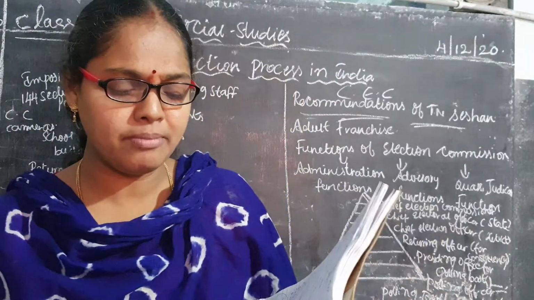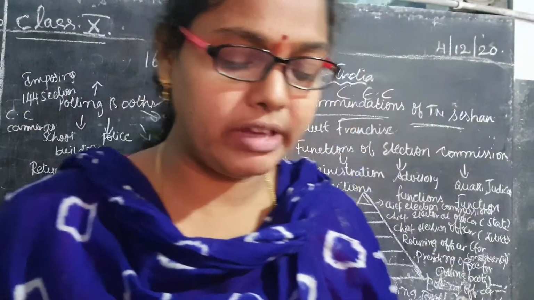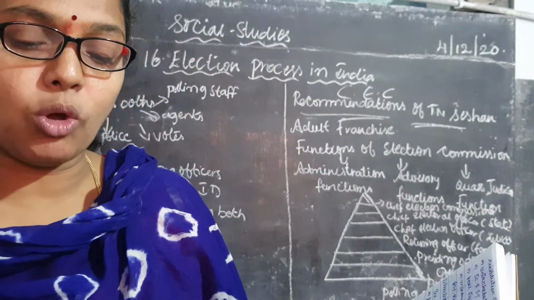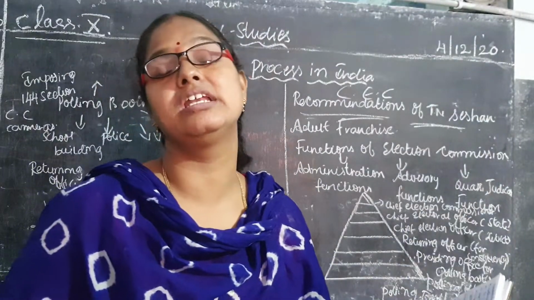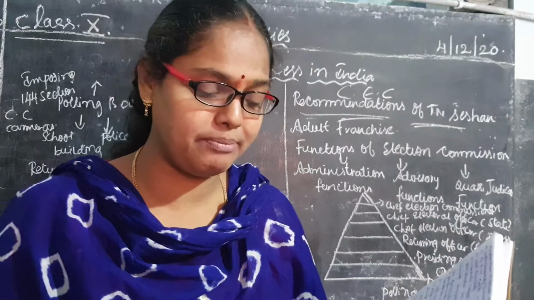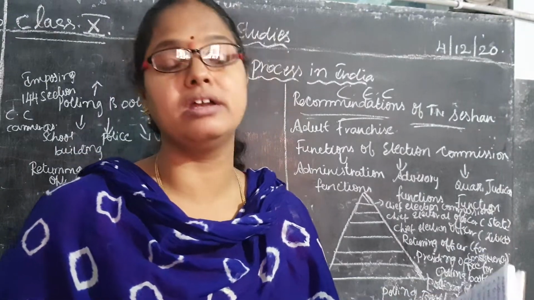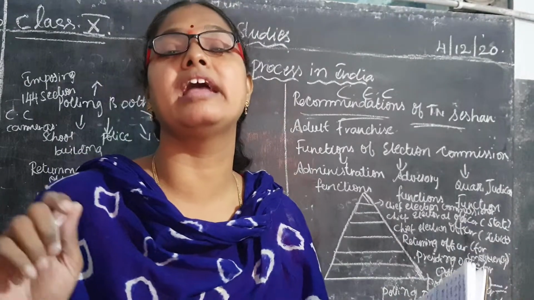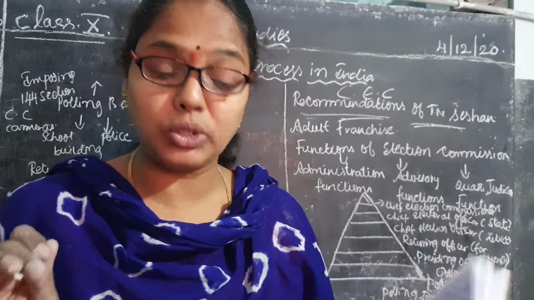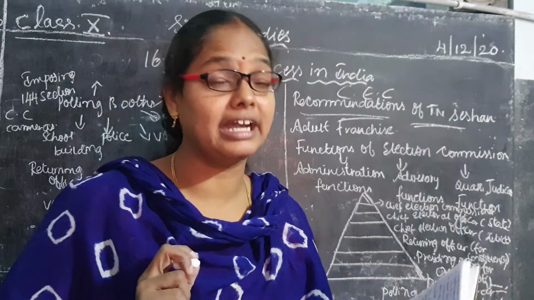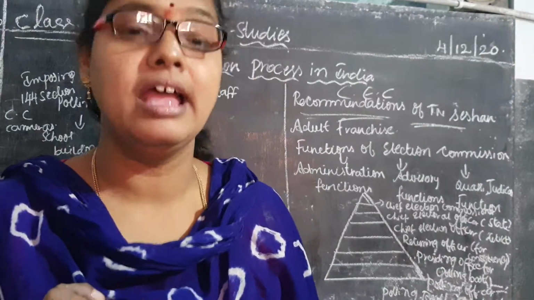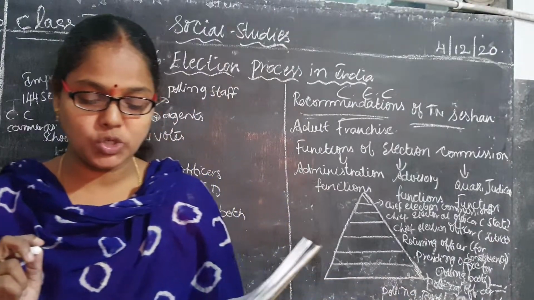in the same constituency. If they do, they will be punished for 2 years and will not be able to contest in the election. If 2 people are contesting in the same constituency, they are punished for 2 years, and only after 2 years do they have the right to contest in the election again. Contest means what, children? Standing in the election. So your election should be postponed.